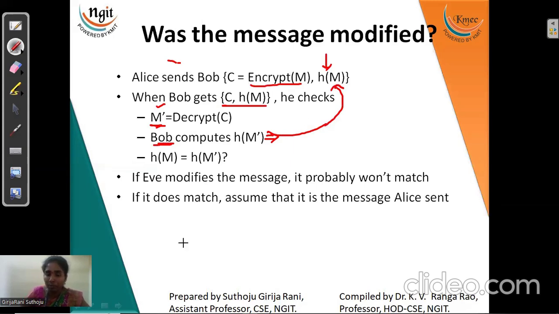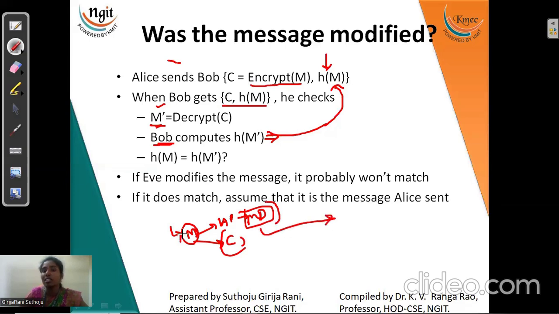See, the sender, before sending the plain text, applies the hash function. Now our hash function output, the message digest MD, is ready. Now with the message digest and the cipher, the plain text given to the encryption algorithm, whatever cipher we get, this cipher and this message digest will be sent to the receiver.